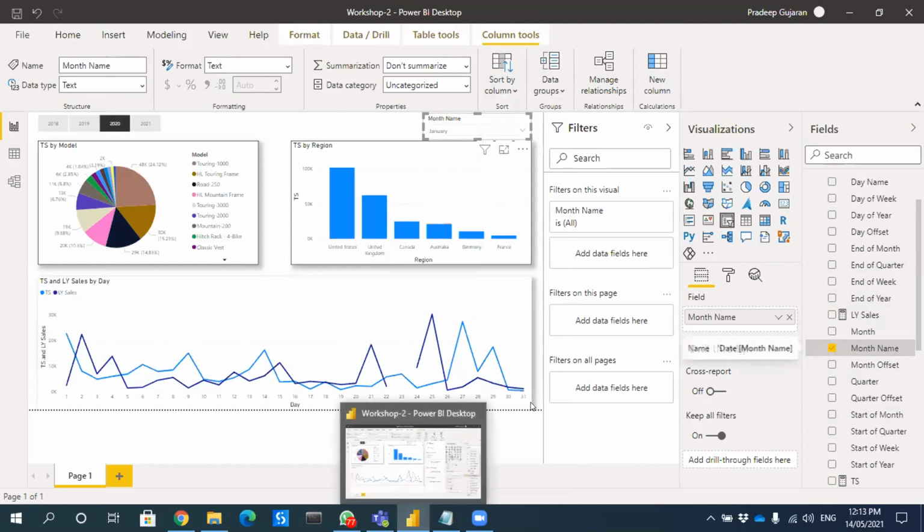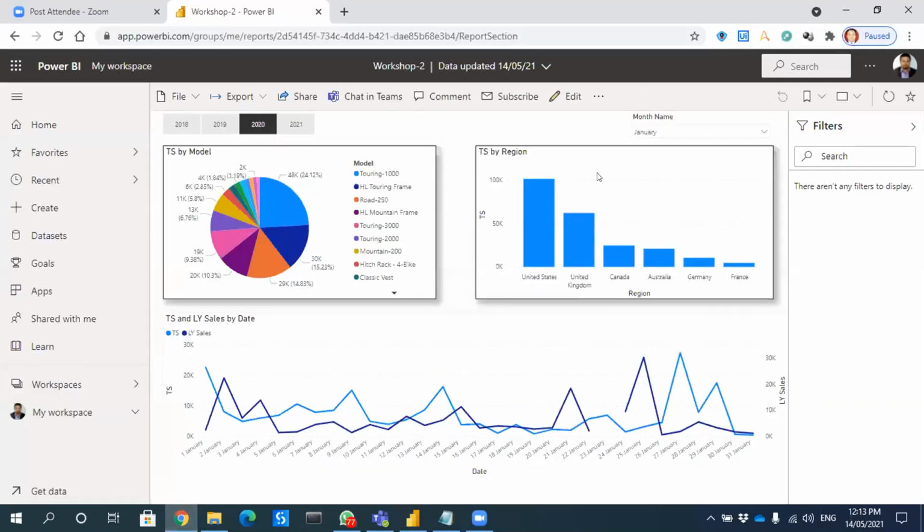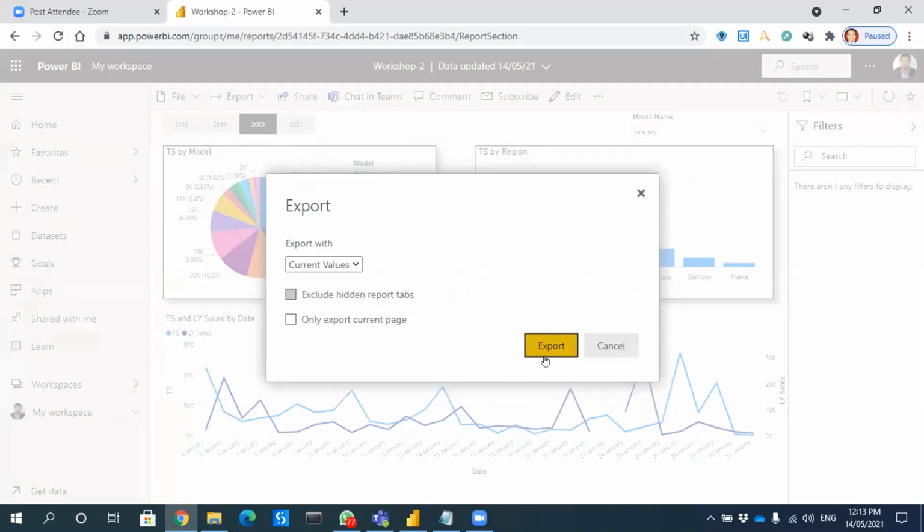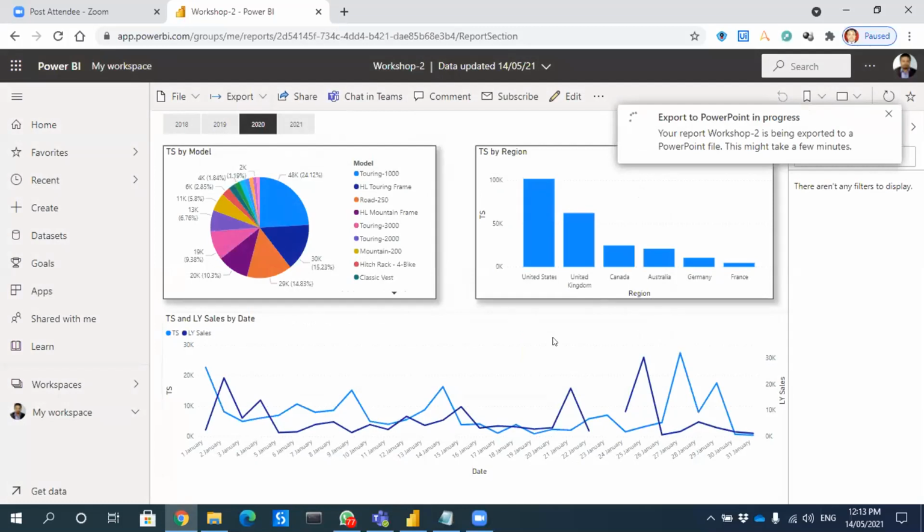Okay, so I was explaining. Once you publish, you'll be able to see it like this. Here it will give an option to export to PowerPoint. This is one way to do it.